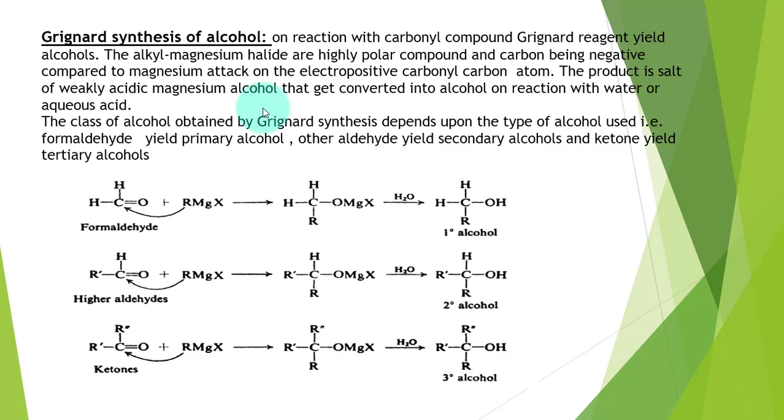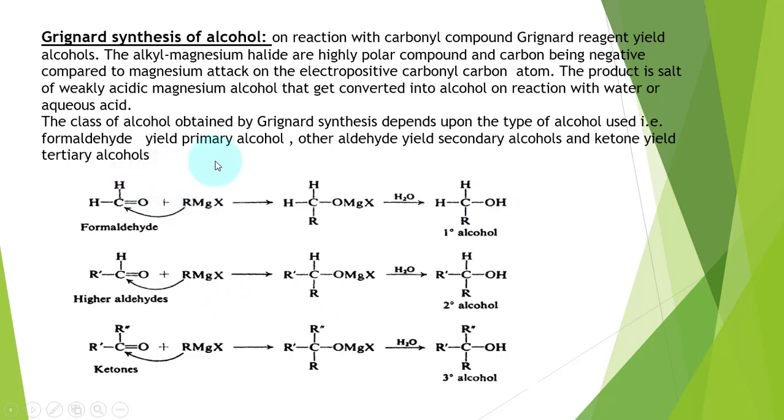We say that alkyl magnesium halides are highly polar compounds because the carbon directly bonded with the magnesium metal has a partial negative charge over it, and this would act as a nucleophile. It attacks the electron deficient carbonyl carbon atom, resulting in the formation of a magnesium salt of alcohol. This magnesium salt of alcohol on reaction with water forms alcohol.